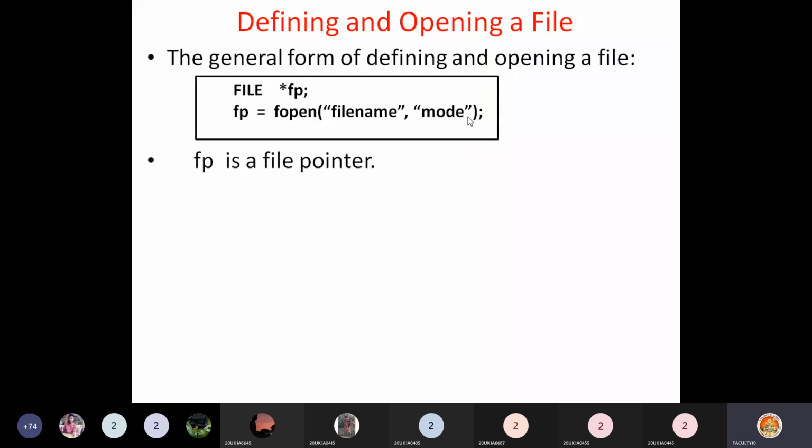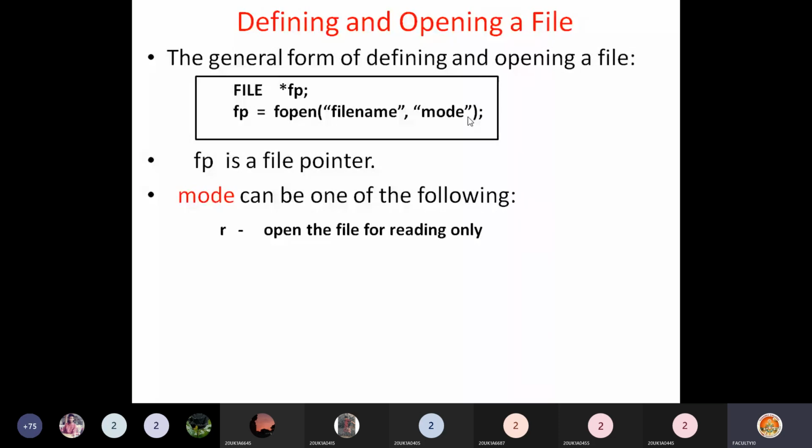Here fp is nothing but a file pointer. We call it a file pointer. This variable fp indicates a file pointer. In the second argument, mode, I said the mode can be one of the following. That means in the second argument place, you can give these letters. If you write R there, you are telling the compiler to open the file for reading only. I just want to read data from the file. If you try to make any changes, it won't allow. That's how you can provide security.